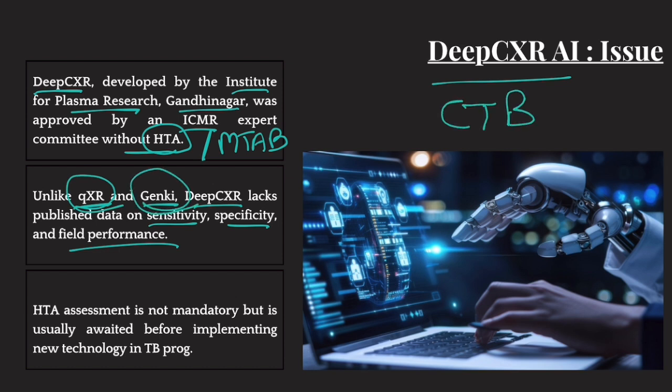This is the issue. Now, you see, for any new technology in the field of medicine, it is not mandatory. There is no legal obligation to get an HTA assessment done. But generally, the government follows this rule. Generally, before introducing any new technology, the government does an HTA assessment and an MTAB assessment. But this time they're not doing it. So that is why it is controversial.